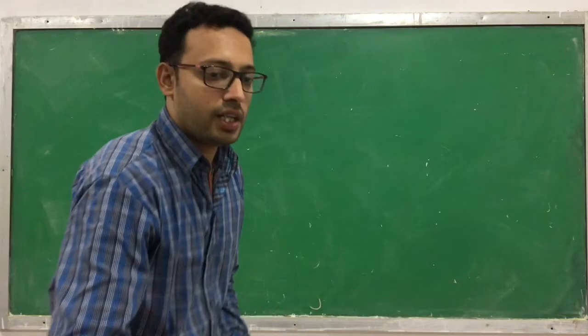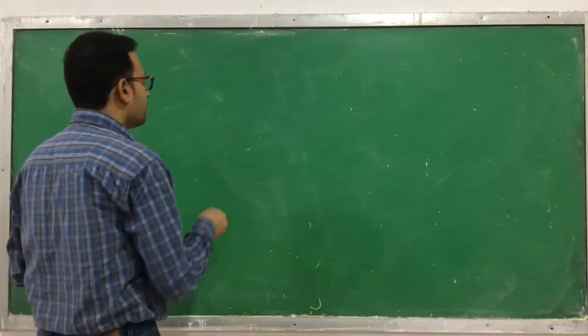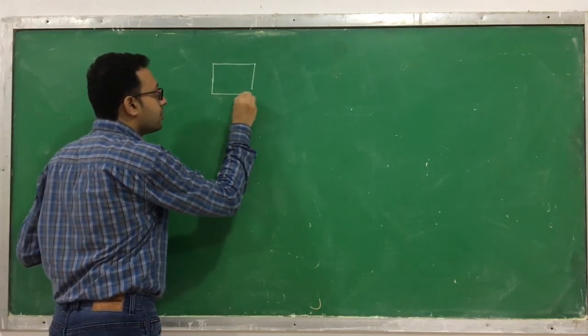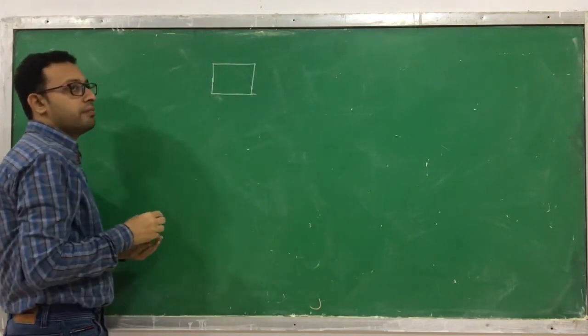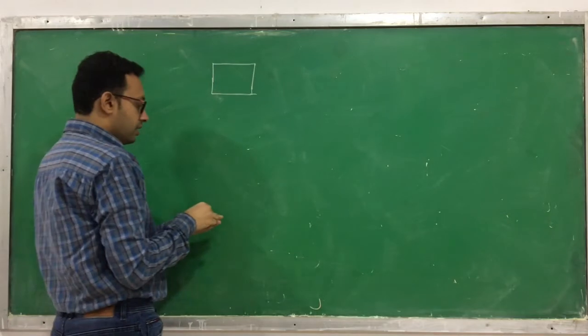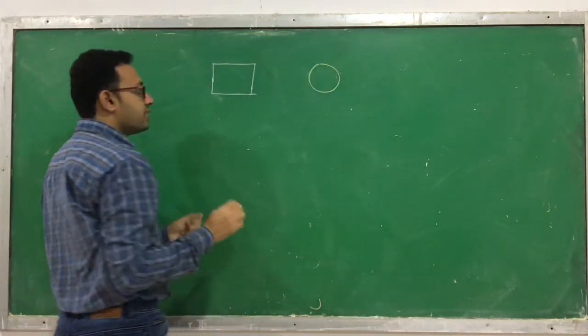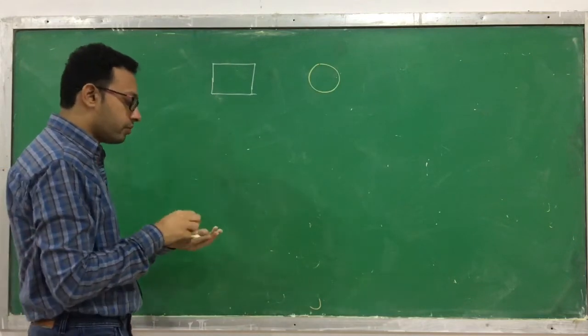I will show you one chart. Suppose assume that this is a male and this one is a female. This is one of the hypothetical charts I am showing you.